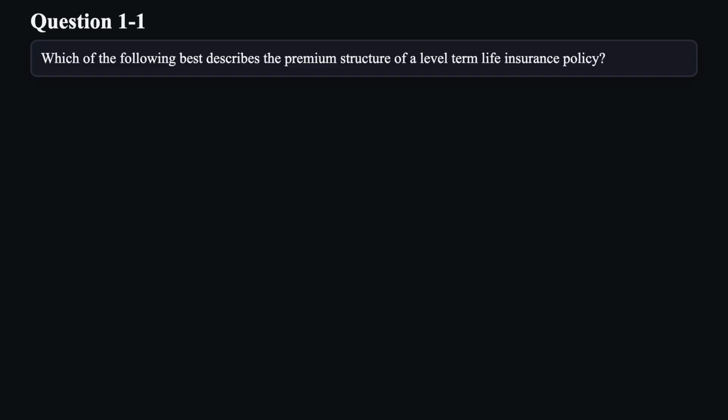Let's walk through the format. I'll read each question and its choices. Let's get started. Question 1. Which of the following best describes the premium structure of a level term life insurance policy?